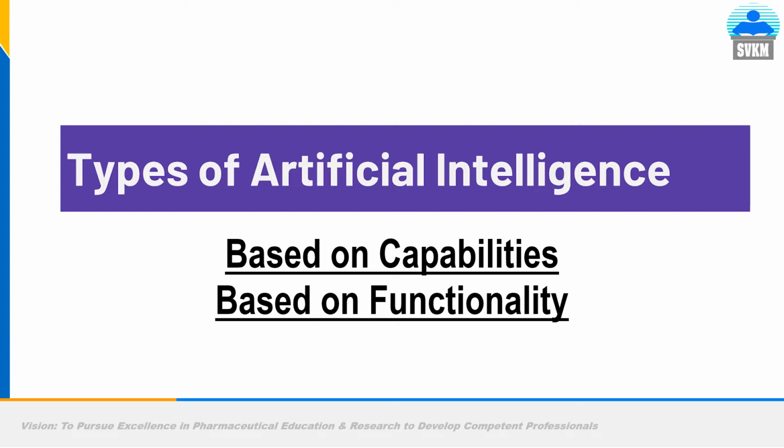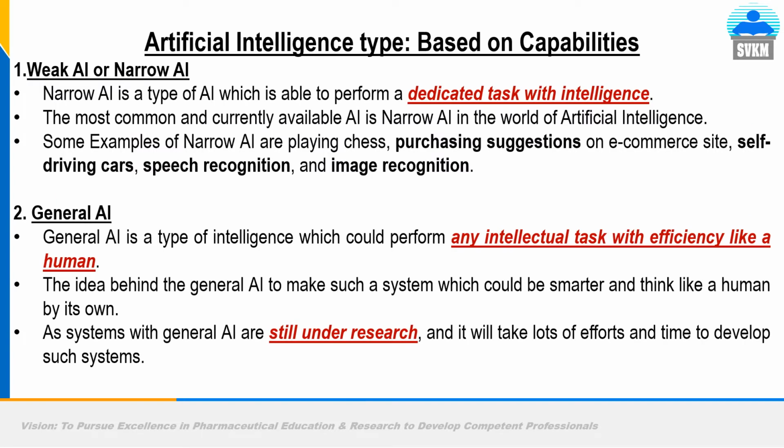Types of AI based on their capabilities and based on functionalities. Based on capabilities, we can classify AI into three types. Weak AI or narrow AI: they have been programmed to solve one particular type of problem, so they are called narrow AI. On the other hand, general AI is a type of intelligence which could perform any intellectual task as efficiently as a human.